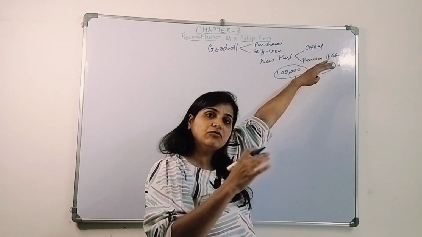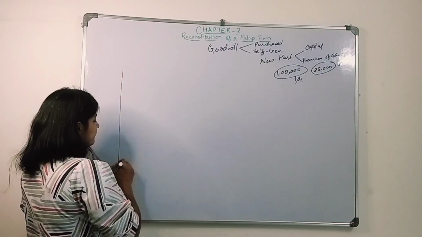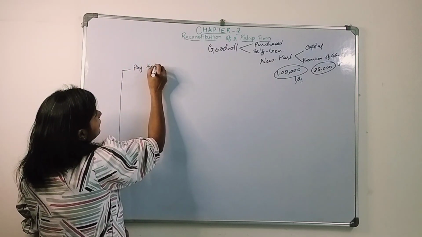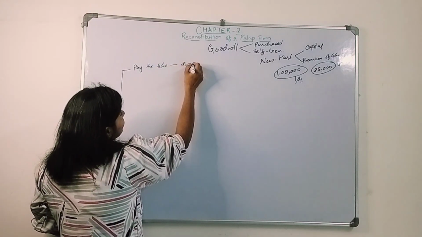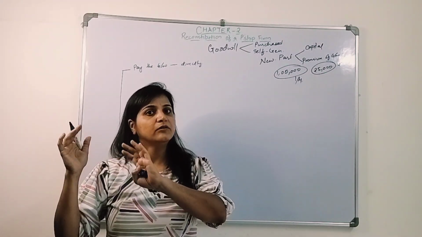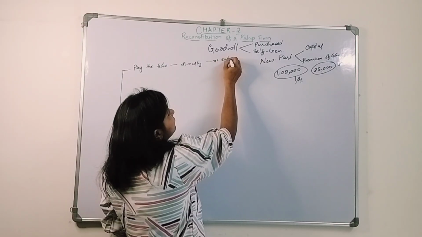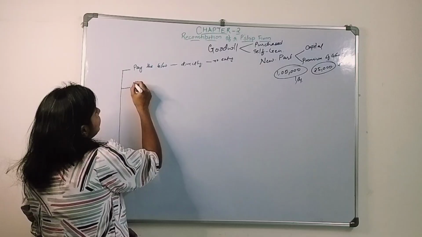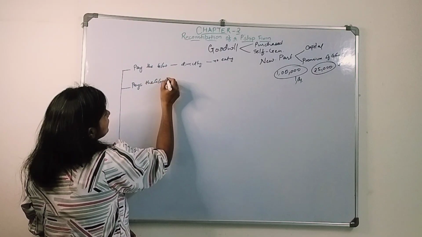So how will we give the effects? We will study four ways. The first way is that he will pay the goodwill amount directly to the old partner outside the firm. Outside the firm he gave him the goodwill amount, so there won't be any entry in the books. The next is that he pays the goodwill through the firm.